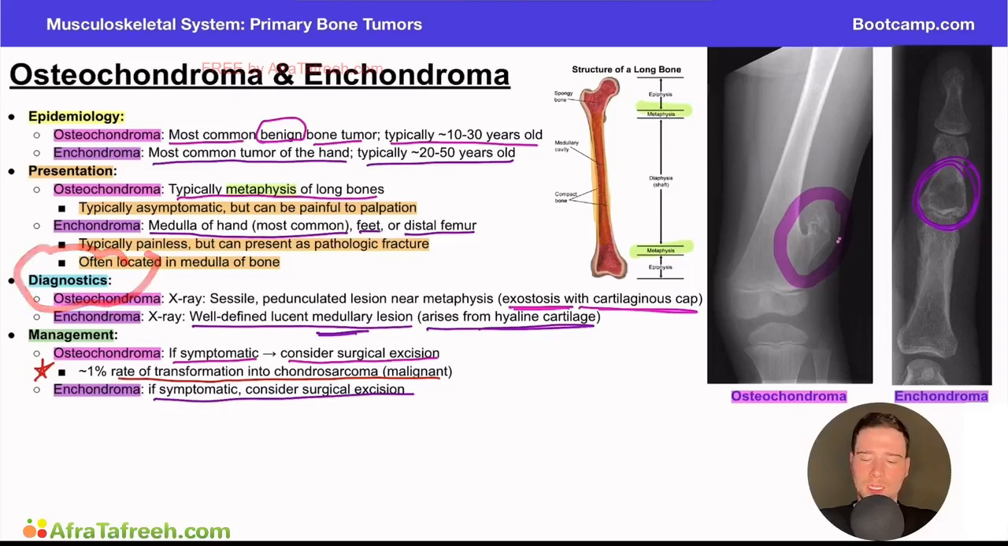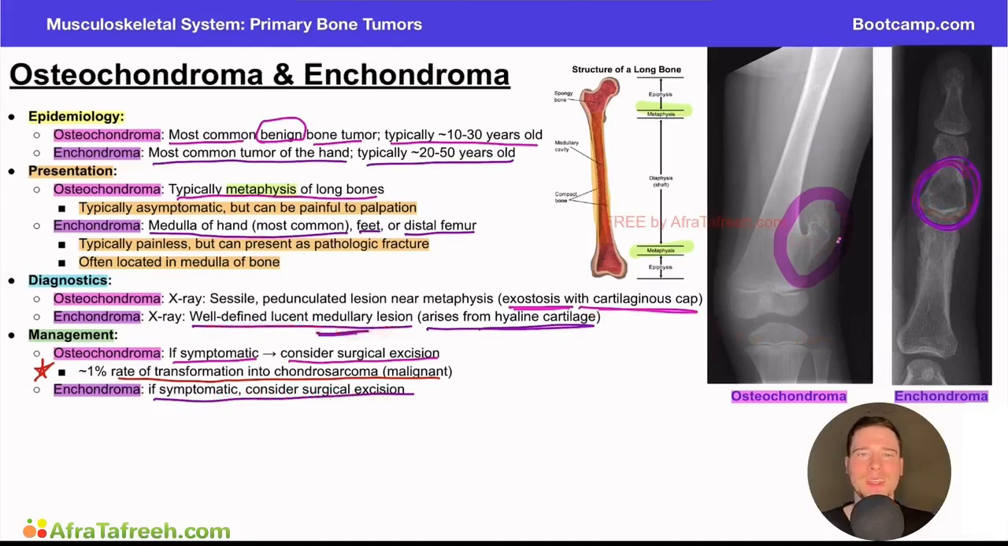We have to be really comfortable with these images. We talked about the osteochondroma having this sessile or pedunculated lesion. Again, it's kind of hanging off the edge here with the cartilaginous cap, and the enchondroma has the well-defined lucent, commonly medullary lesion, again, in the medulla rather than in the cortex of the bone, which we see here.